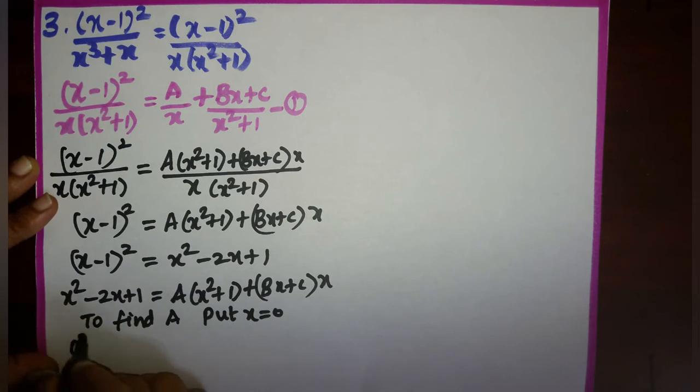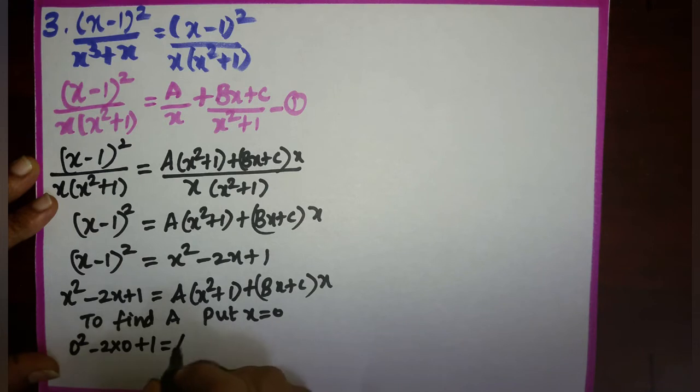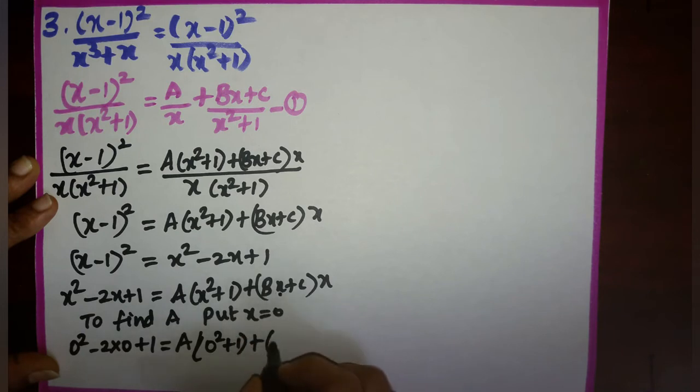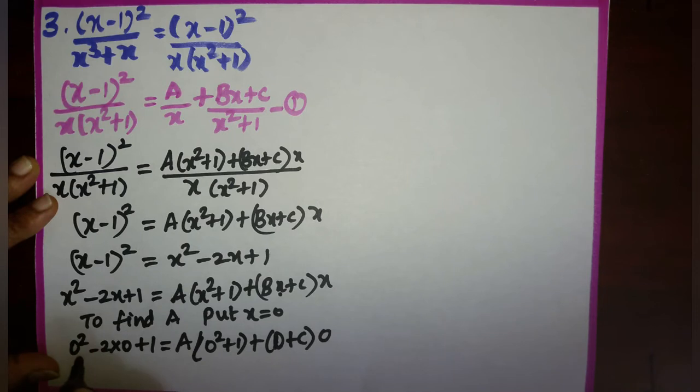So 0 square minus 2 into 0 plus 1 which is equal to a into 0 square plus 1 plus 0 into b is 0 plus c into 0. So right hand side we will get 0 square plus 1 is 1. So we will get a alone, plus 0 into this will become 0. Left side we will get 1. The value of a is 1.